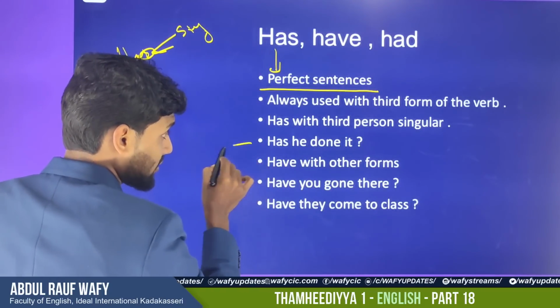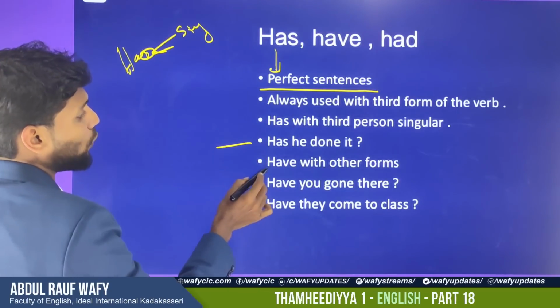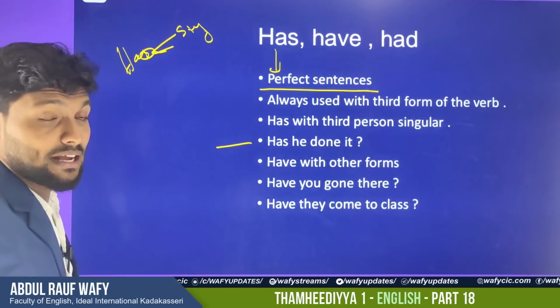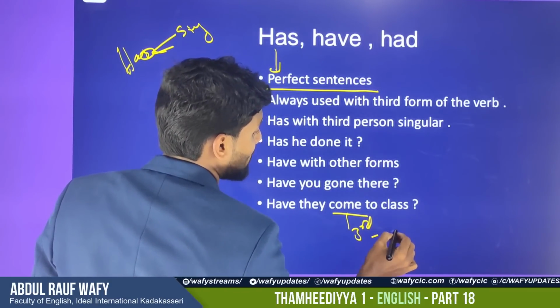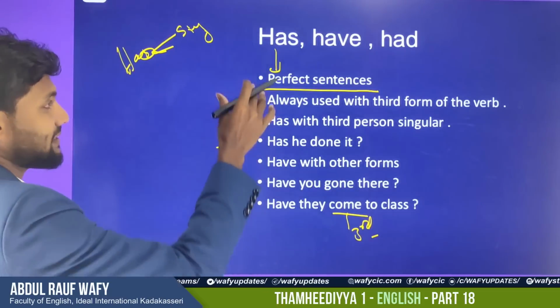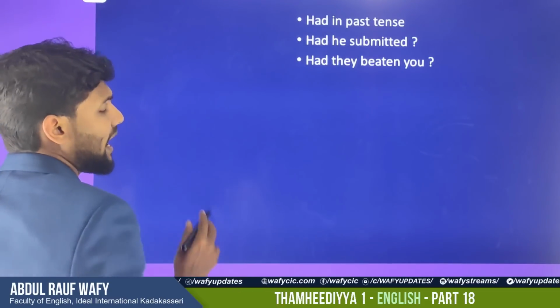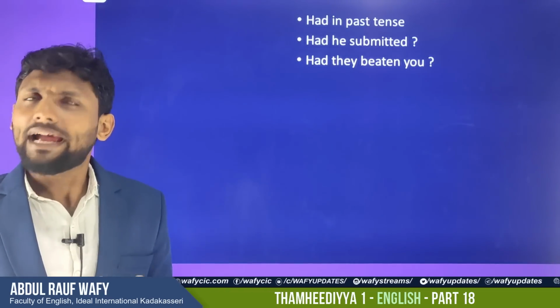Has he done it? Have with other forms. Have you gone there? Have they come to the class? I already told you about come. This is the third form of come: come, came, come. So just understand this. And when we come to discuss had, why do we use had? Had they gone there? Had they visited there?